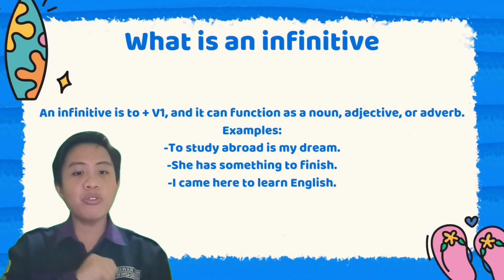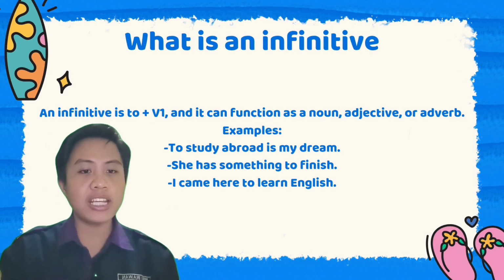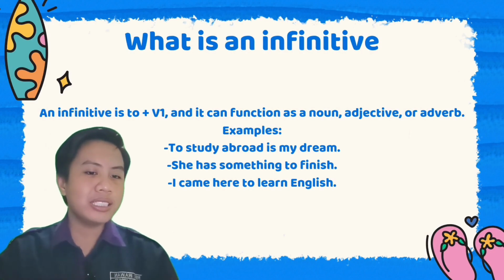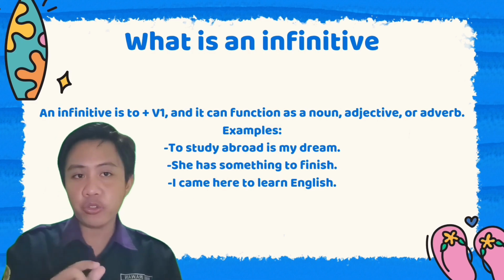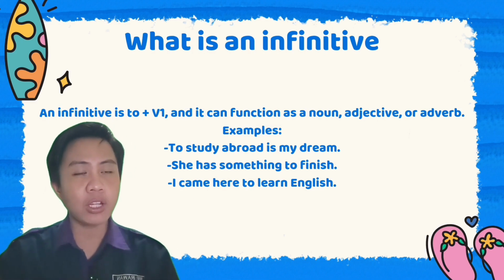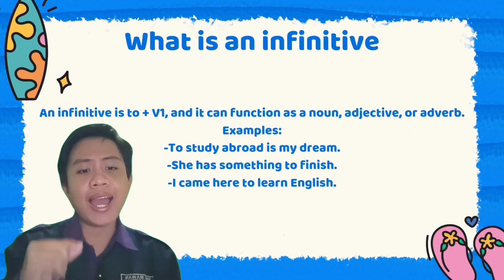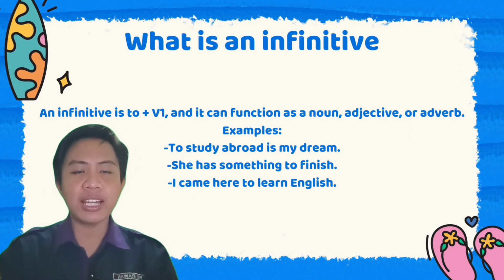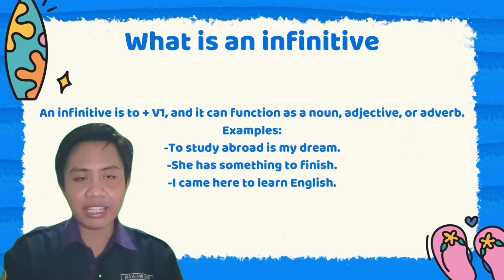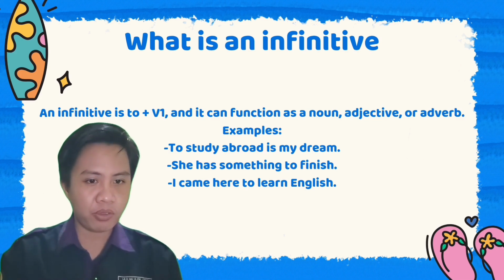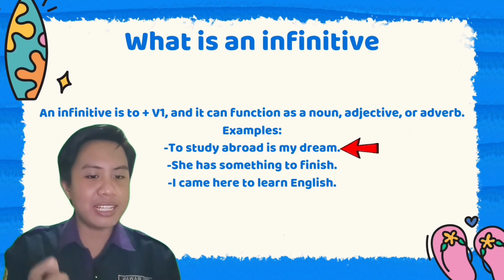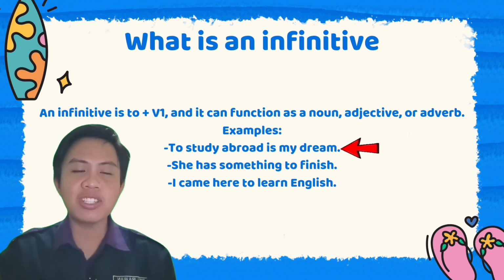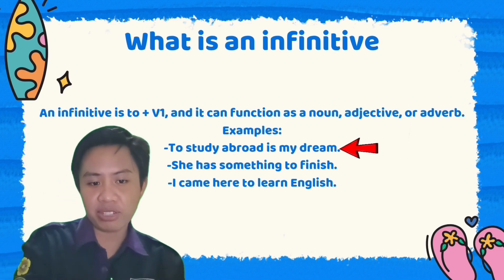Okay, everyone, let's move on to the next explanation. It's about what an infinitive is. An infinitive is to plus verb 1, or the base verb, and it can function as a noun, adjective, or adverb. For example, to study abroad is my dream.